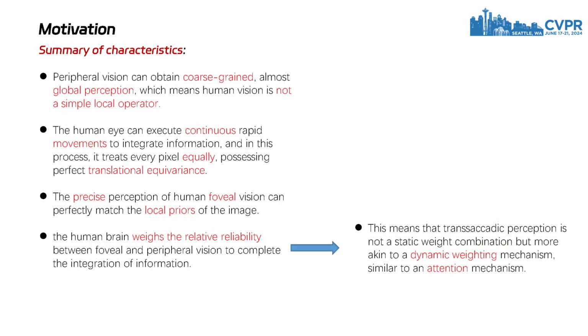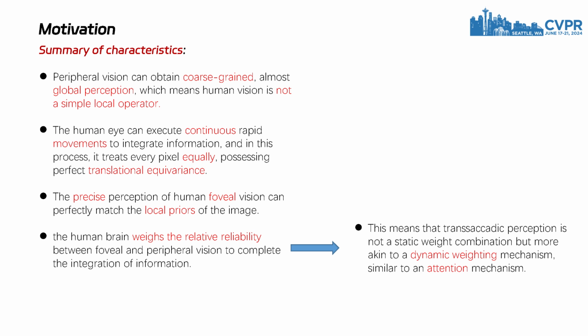It is not difficult to notice that the characteristics of biological vision can perfectly match the needs for artifact elimination and satisfy the priors of image tasks. First, peripheral vision can obtain coarse-grained, almost global perception, which means human vision is not a simple local operator. Second, the human eye can execute continuous rapid movements to integrate information, and in this process, it treats every pixel equally, possessing perfect translational equivariance. Third, the precise perception of human foveal vision can perfectly match the local priors of the image.